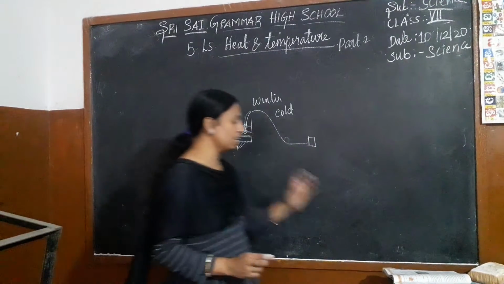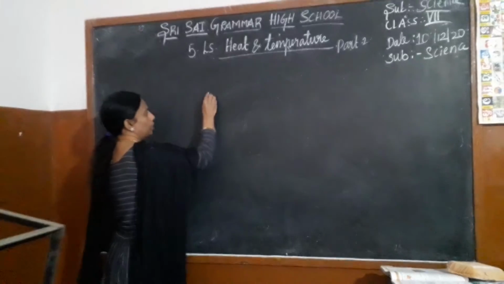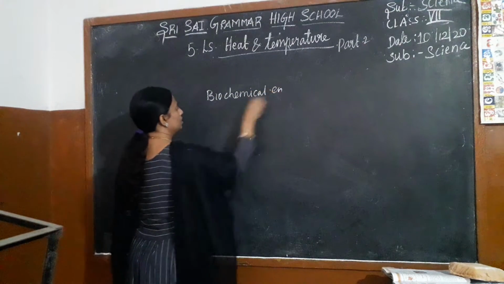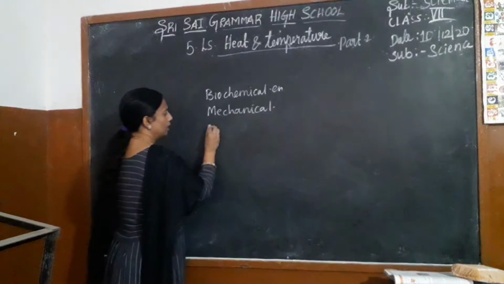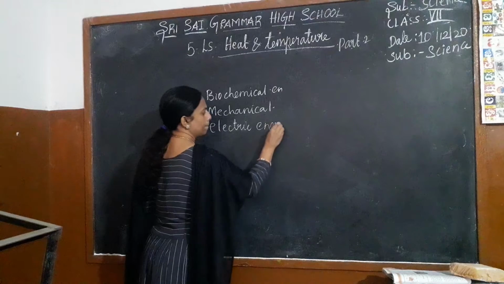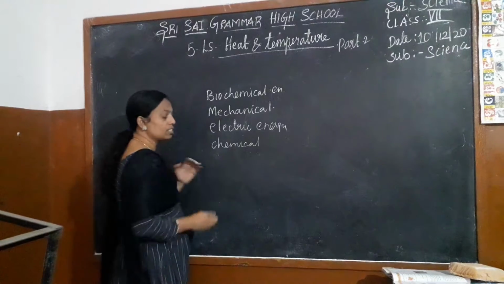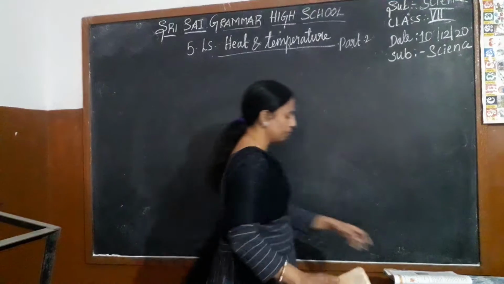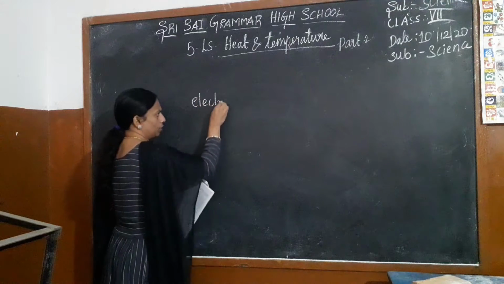Okay, so we can see we have different types of energies. I am giving some of these: biochemical energy, mechanical energy, electrical energy, chemical energy, light energy. Like this, we have different types of energies. So they are given here. We use an electrical heater to heat the water.